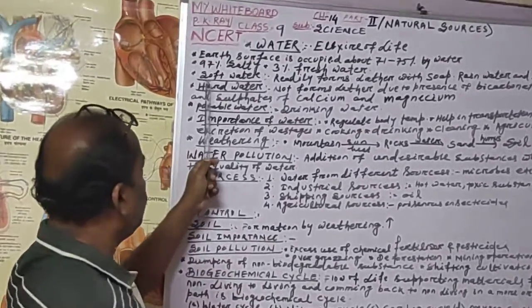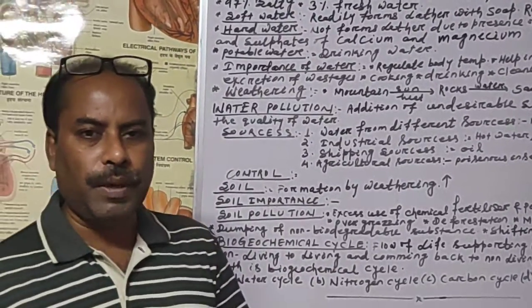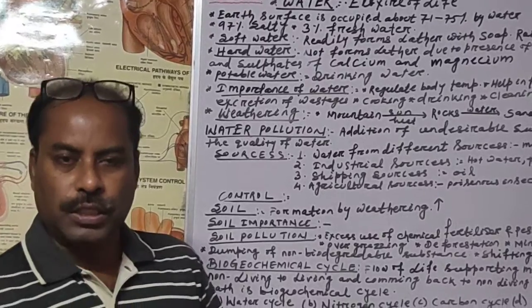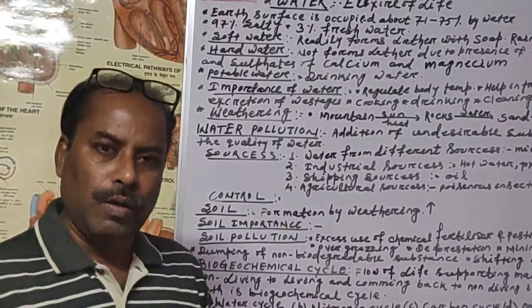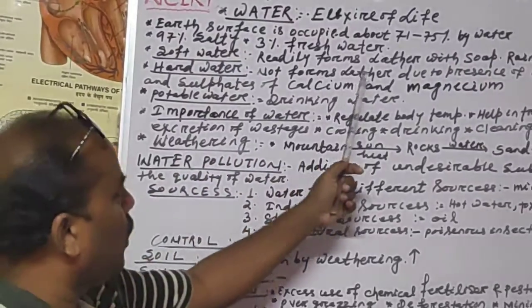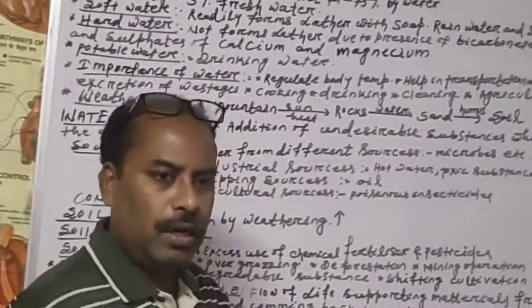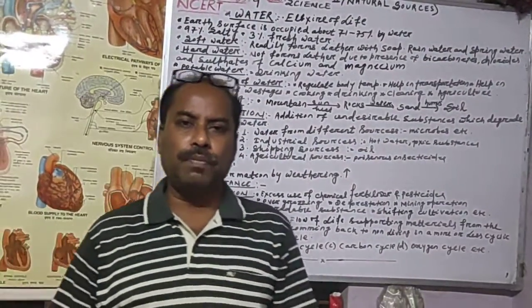So depending upon some criteria, we classify water into two categories: soft water and hard water. What is called soft water? Let us see. Soft water readily forms lather with soap. Rainwater and spring water readily form lather with soap. What does that mean?